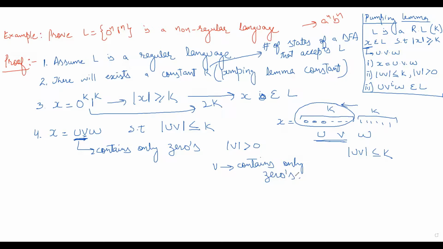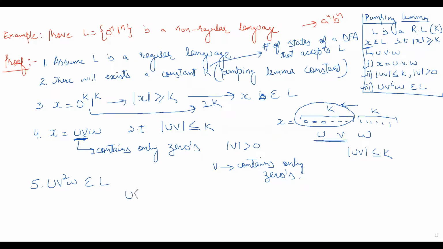Okay. So now the fifth point is, since this string belongs to this language, this particular string will also belong to L. Why will this particular string also belong to L? By pumping lemma. Because we are assuming L is a regular language, so it will satisfy these three conditions. So that means uv squared w also belongs to L.